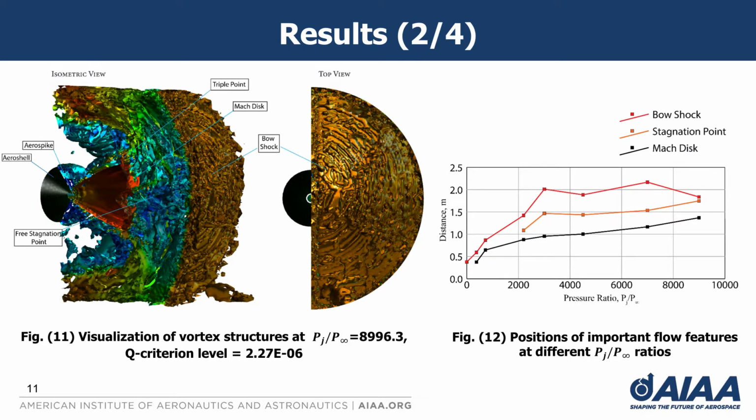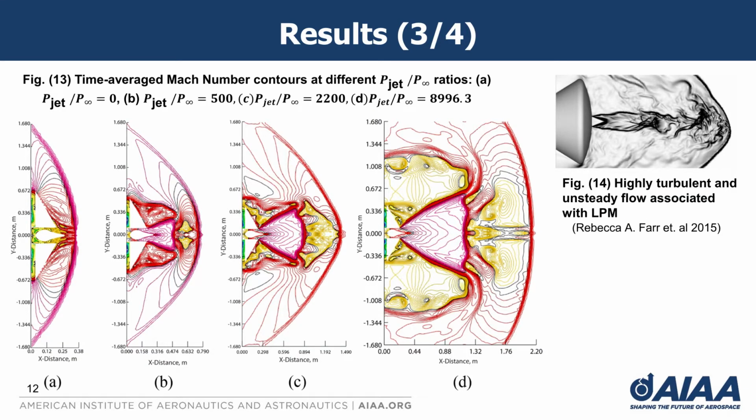It should be noted that no stagnation point was observed for pressure ratios less than 2000, since those flows weren't fully developed. In the case of a conventional convergent-divergent nozzle, the flow structure at low pressure ratios, so the cases of slightly under-expanded jet, the diamond structure of the jet penetrated the detached bow shock ahead of the aerospike surface. This unstable and undesirable occurrence is often referred to as long penetration mode, or LPM. Remarkably, however, it was found that the SRP flow structure generated by the aerospike nozzle is insulated against LPM at any pressure ratio.